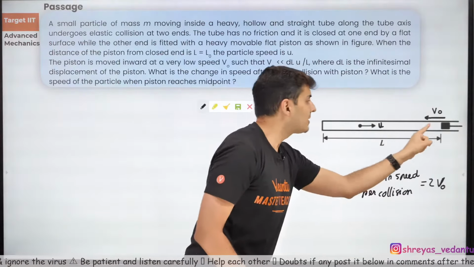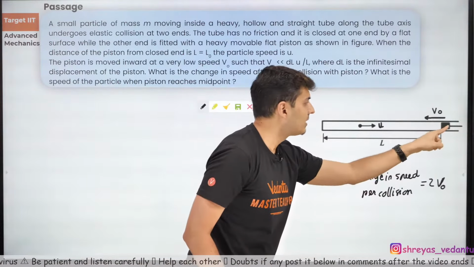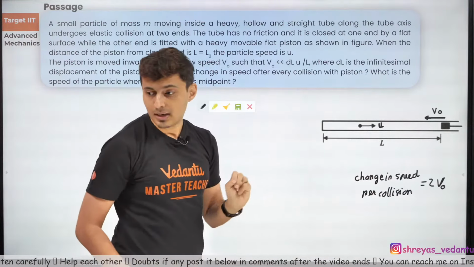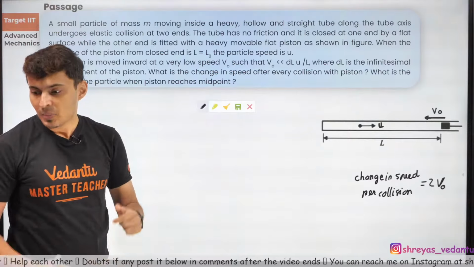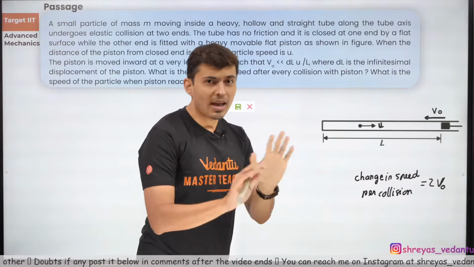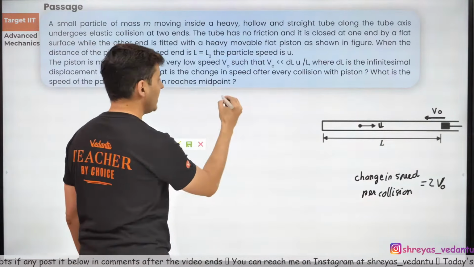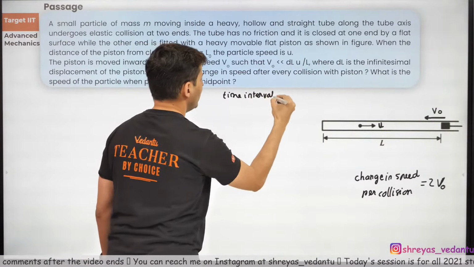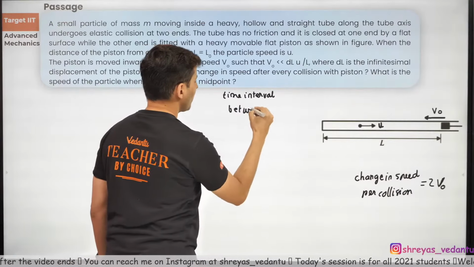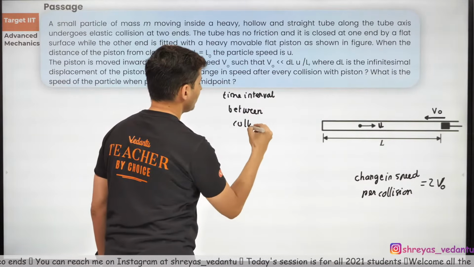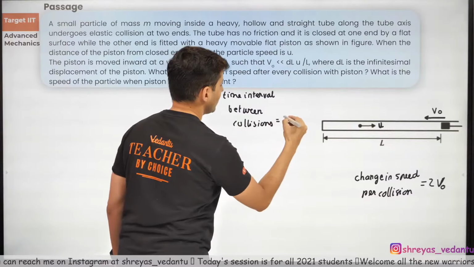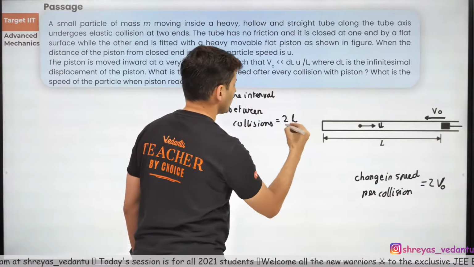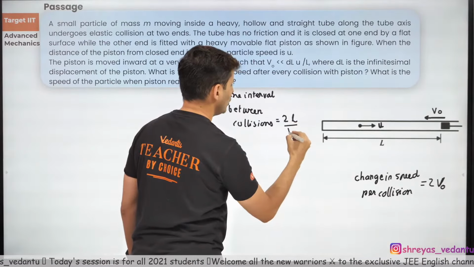So if you notice, between one collision and the next collision, it travels a distance of 2L. So 2L divided by U. Everybody agrees? So can I say the time interval between collisions is nothing but distance by speed? So it is just 2L divided by U.